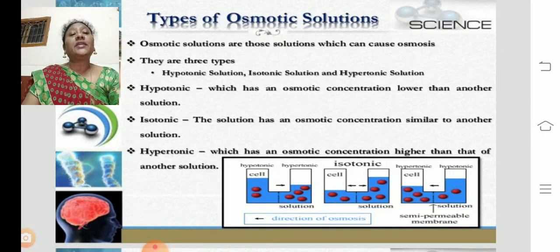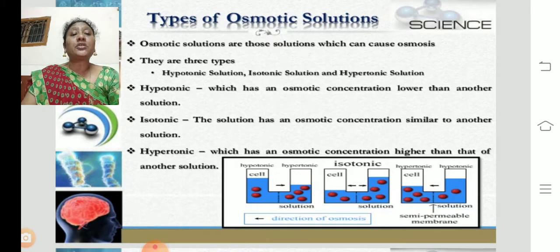There are three types: hypotonic solution, isotonic solution and hypertonic solution. Hypo means less concentration, iso means equal concentration, hyper means heavy concentration, high concentration. Hypertension means we call it high BP, no? Hyper means heavy, high concentration.